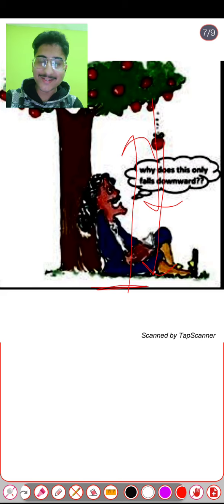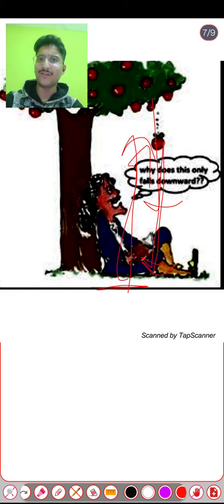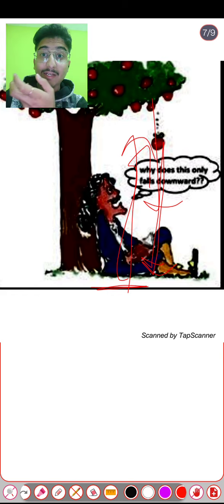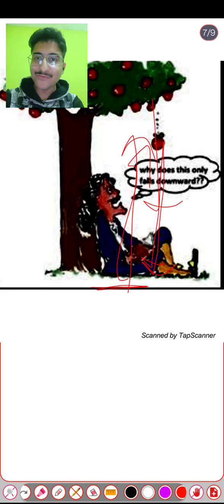When the apple is attracted by the earth, the earth should be attracted by the apple, but it does not happen practically. We can't see the earth moving towards the object. What is the reason?